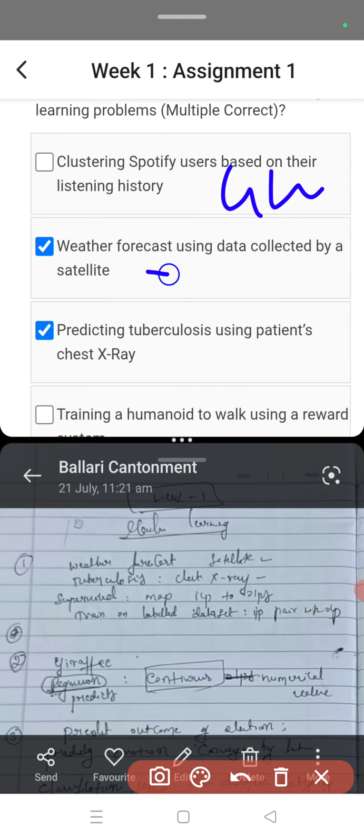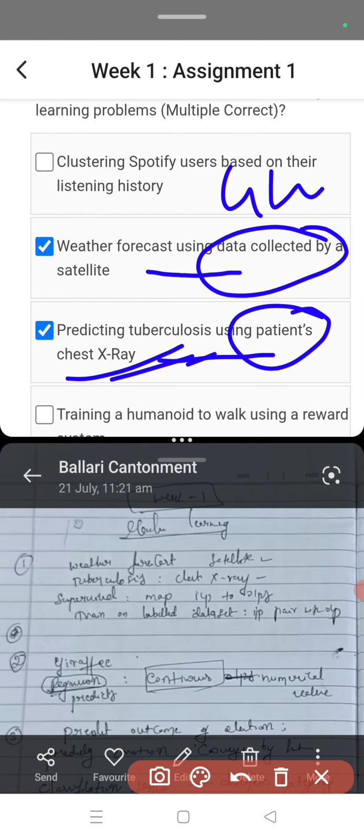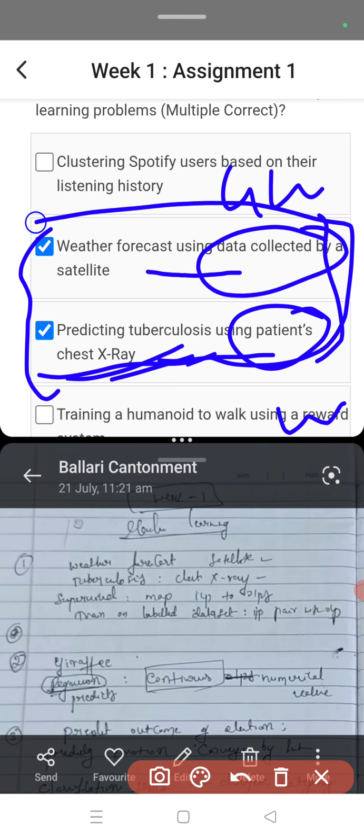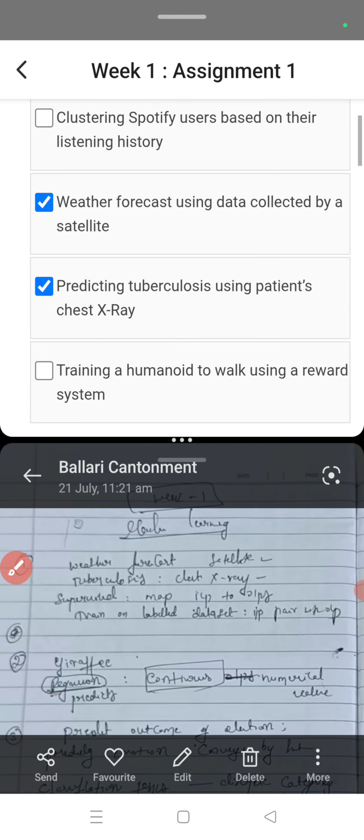Okay. So weather forecast using data collected by satellite is supervised. Supervised means learning from labeled data. So predicting tuberculosis using a patient chest ray is labeled data, and reward system is unsupervised. So the correct answers are weather forecast and predicting tuberculosis. B and C are the correct answers, right?